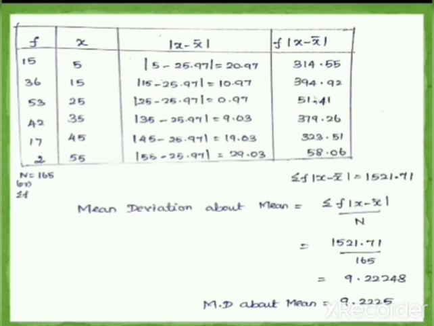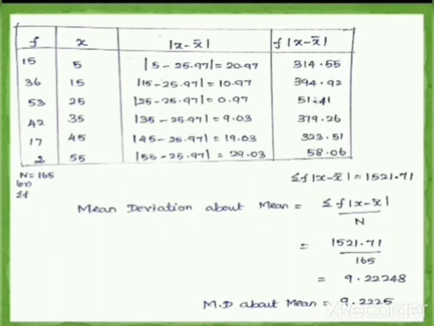Now we are going to make another table. The first column is frequency, the second column is mid values x, the third column we are going to find the value modulus x minus x bar, and the last column is f, frequency into modulus x minus x bar. First we have to find modulus x minus x bar using our x values. We know our x bar is 25.97. Now we subtract 25.97 from each value of x. The first value is 5. 5 minus 25.97 is equal to minus 20.97. If we take the modulus, you will get positive 20.97.